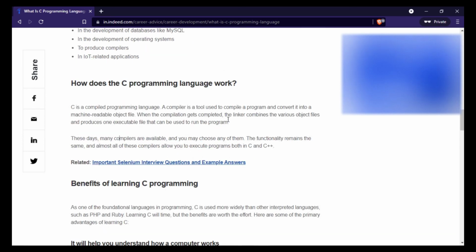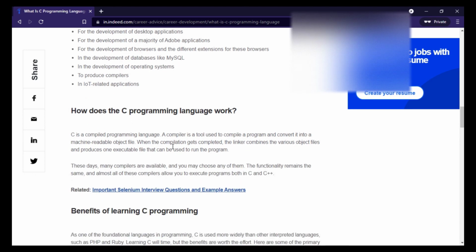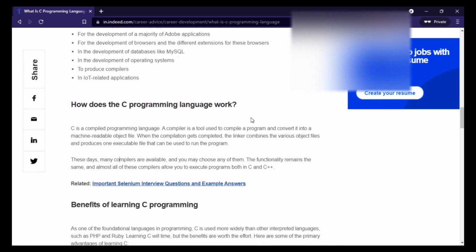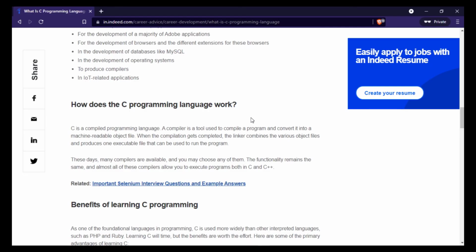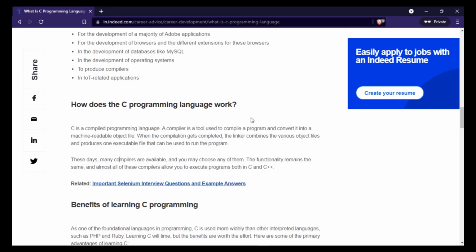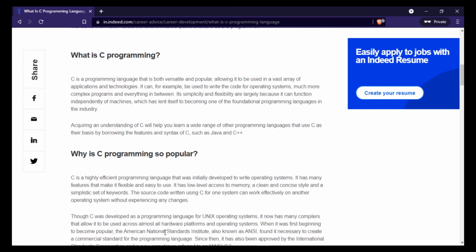So this was all about the C language. Here you came to know why we should learn the C language, and what the features of the C language are. After watching these things, I want to conclude that if your goal is to make embedded systems, development of system applications, desktop applications, a database or an operating system, then you can go with the C language. Or if you want to learn it as a programming language to clear the fundamentals, then you can go with the C language. Other than that, if you want to do web development, then you can't learn C language. For that, you have to learn another language. So these are some major reasons that we searched on Google and got as results. And now we know why we should learn the C language.